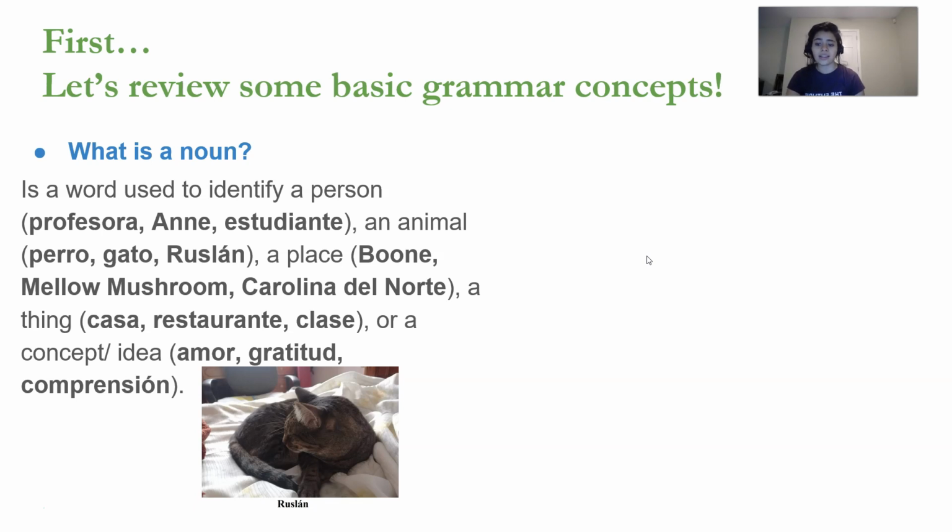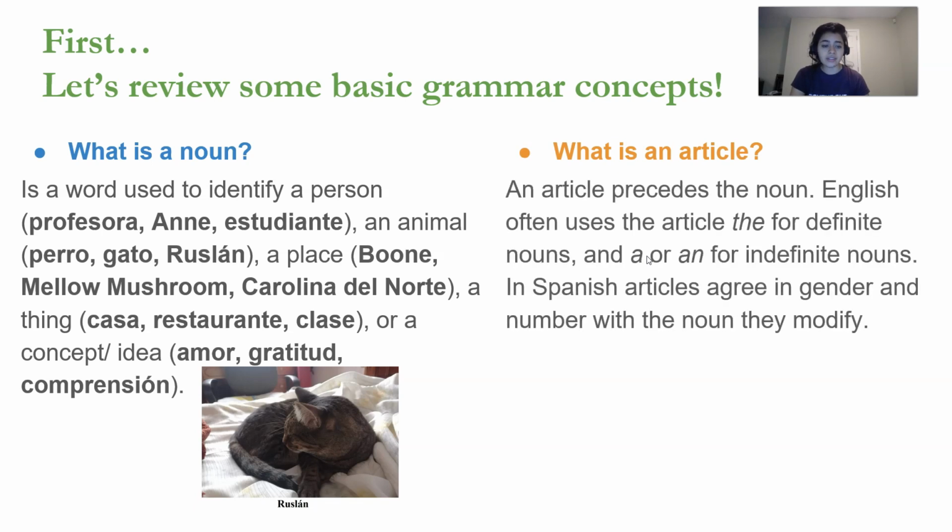A thing, casa, restaurante, clase. Or a concept or idea. Amor, love. Gratitud, gratitude. Comprensión, understanding. And then, what is an article? An article precedes the noun. English often uses the article the for definite nouns and a or an for indefinite nouns. In Spanish, articles agree in gender and number with the noun they modify.